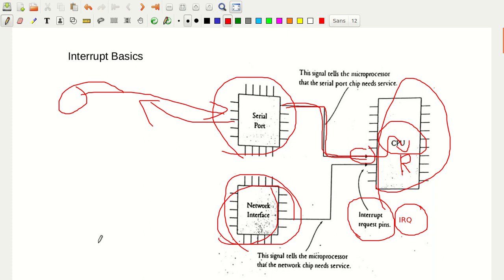The request could be an internal request or an external request, it could be anything. But one thing is that it wants the attention of the CPU. So in that way I can write it here: an interrupt request means something that wants the attention of the CPU.